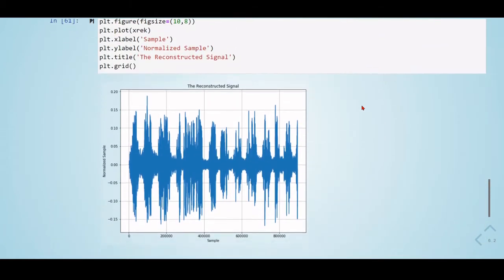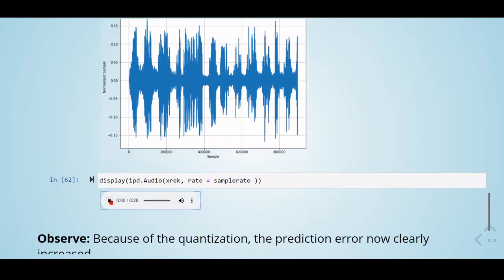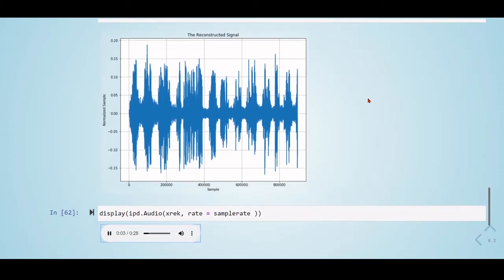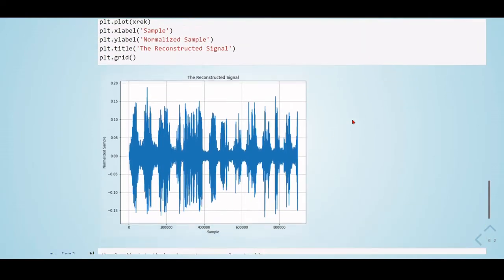We have reconstructed. So we shall go on to the end. We shall fight in France. We shall fight on the seas and oceans. We shall fight. So this is the reconstructed signal.